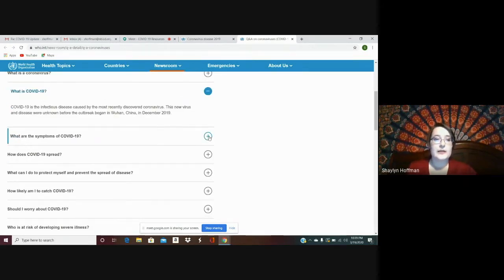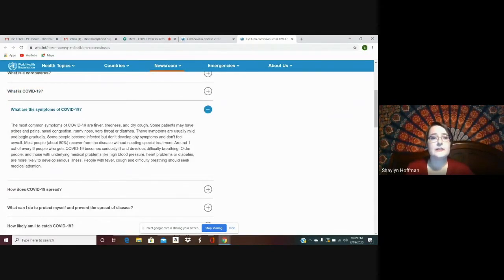So the symptoms of COVID-19 are going to be fever, tiredness, and dry cough. Some patients may have aches and pains, nasal congestion, runny nose, sore throats, or diarrhea. Symptoms are usually mild and begin gradually. Some people are infected and don't have any symptoms. About 80% recover from the disease without needing any special treatment. 1 in 6 will develop difficulty breathing and need more treatment. Those who are most at risk are our older population, those with underlying medical problems like high blood pressure, heart problems, or diabetes.